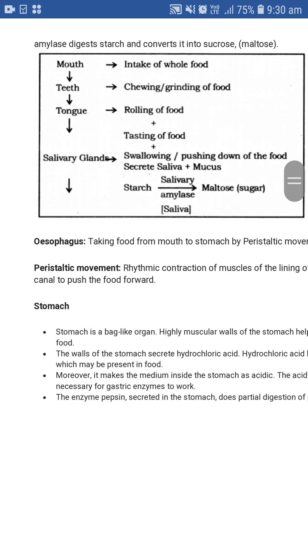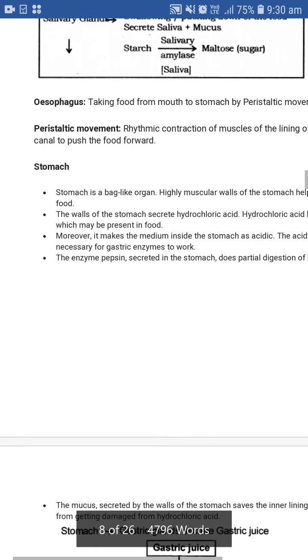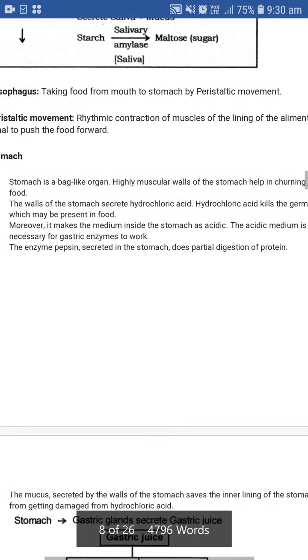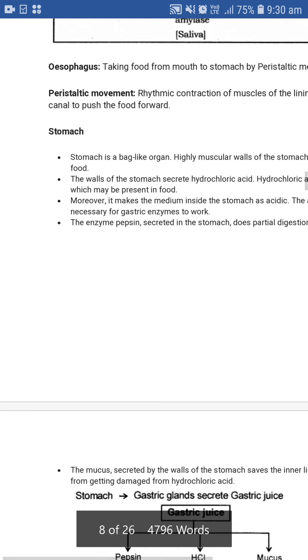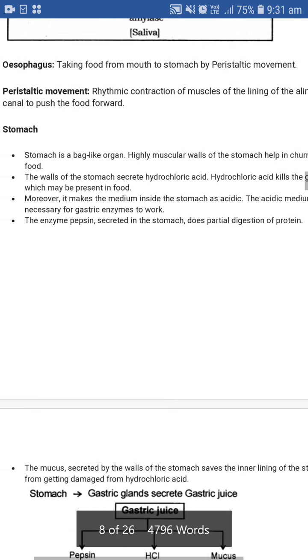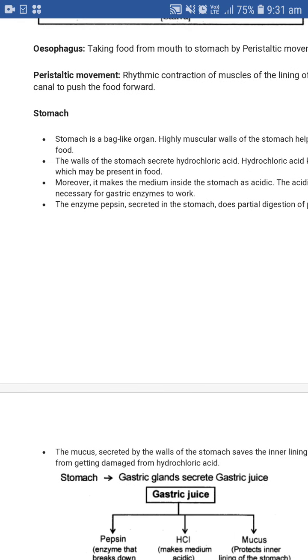First, food goes into the mouth; this process is known as ingestion. Then, with the help of teeth, tongue, and the salivary glands, the food becomes softer. Now food passes to the esophagus, which takes food from the mouth to the stomach by peristaltic movement, the rhythmic contraction of the muscles of the lining of the alimentary canal to push the food forward. Then the food reaches the stomach.